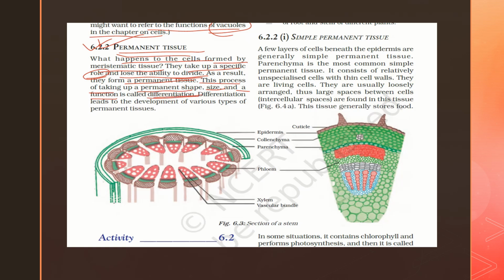So, they are taking a permanent shape, a permanent size and a function, which is called differentiation. Differentiation leads to the development of various types of permanent tissues, okay? As it is taking a shape, size, and structure and having a permanent function, this process is called differentiation, right?